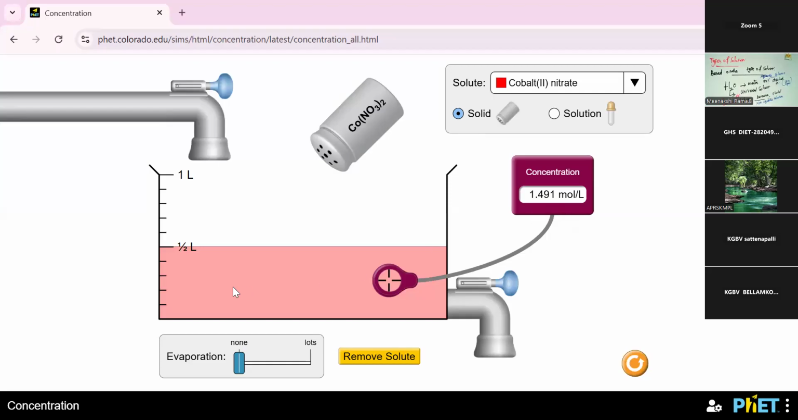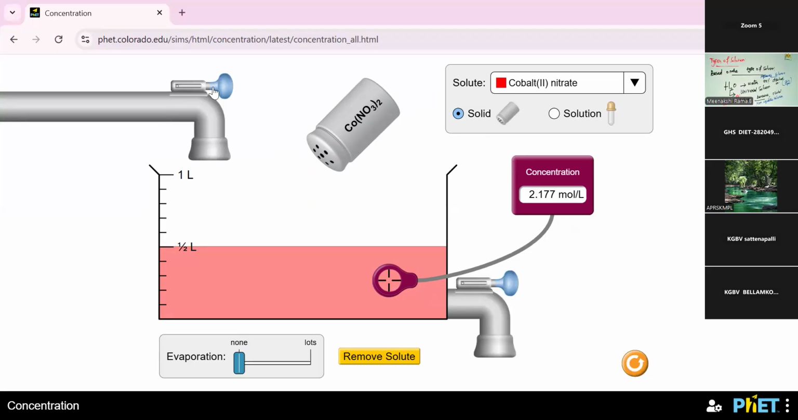1.491 is the concentration of the solution. So now I'm going to add some amount of solute. Look here. Yes, the concentration is increased because I added some amount of solute. So the concentration of the solution also increased.